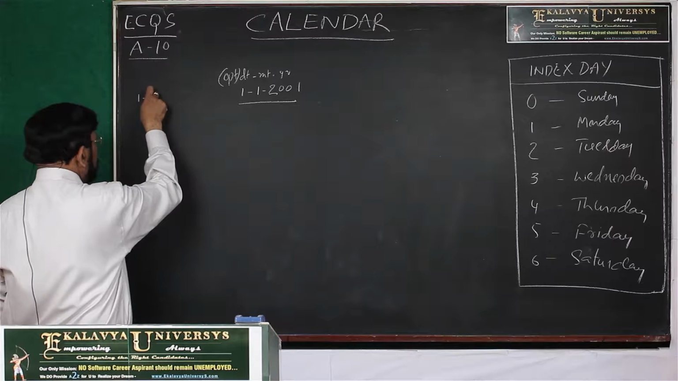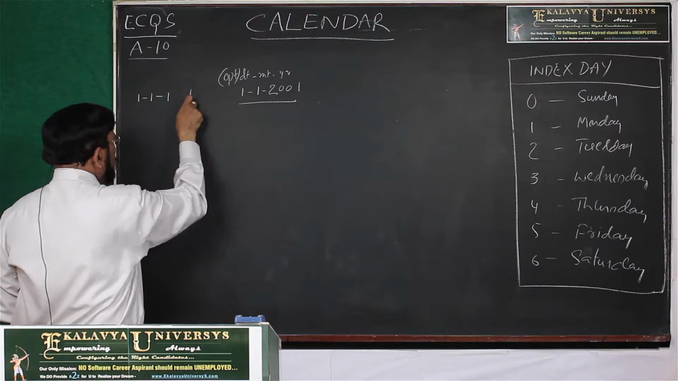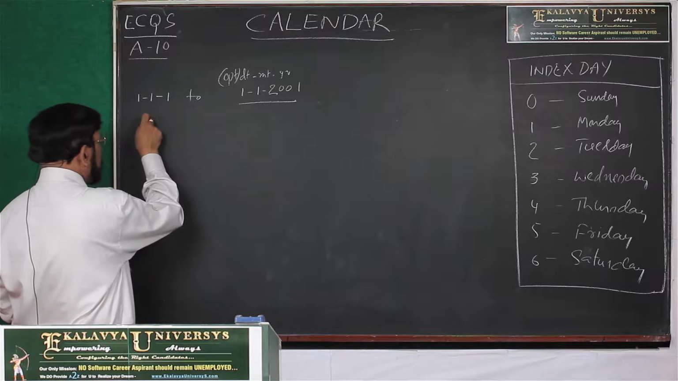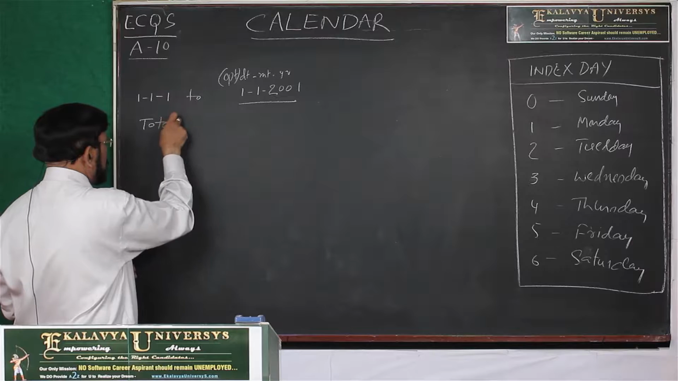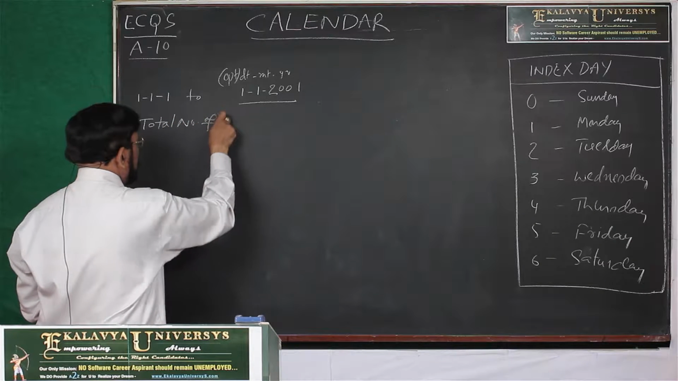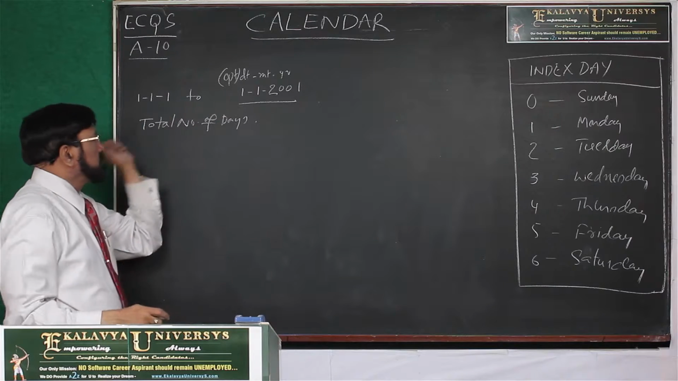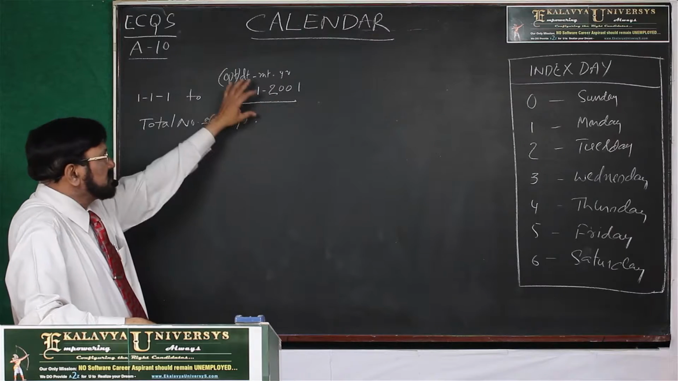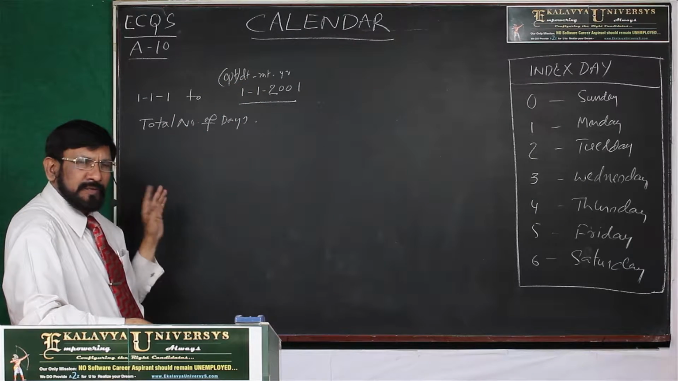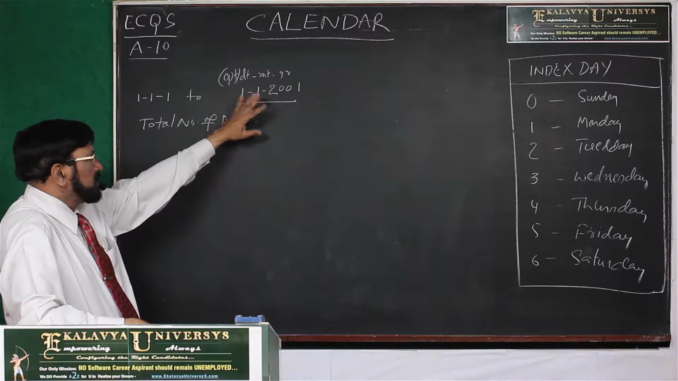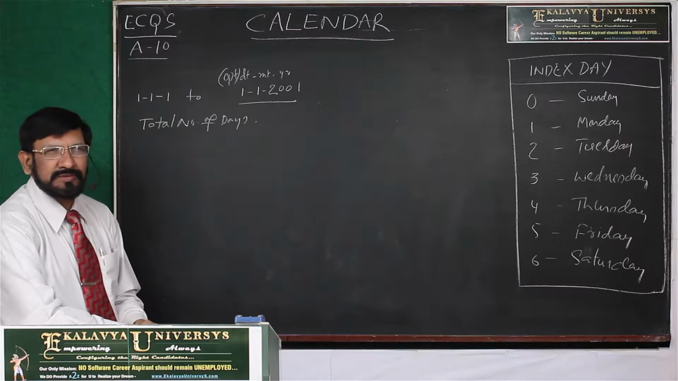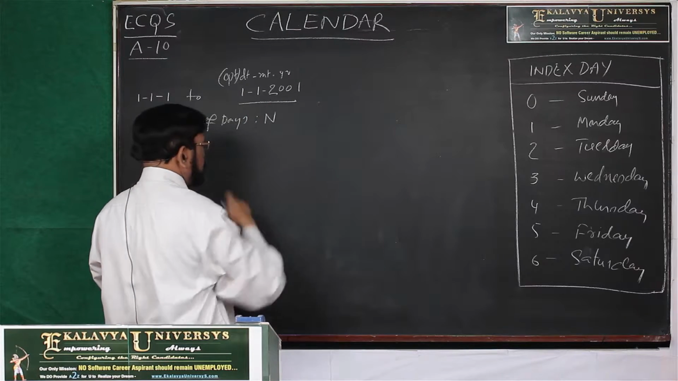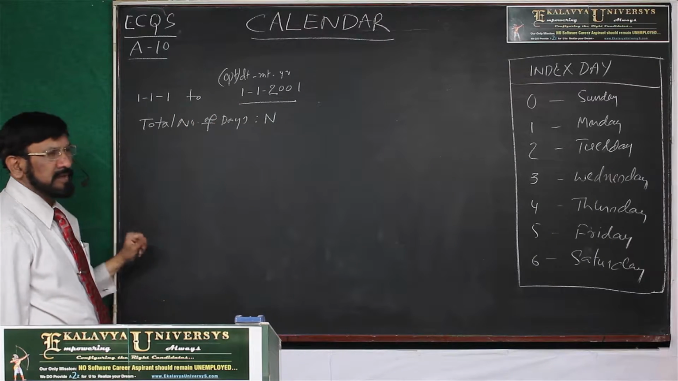From 1/1/1 to 1/1/2001, you have to find out the total number of days. Total number of days from 1/1/1 to 1/1/2001. This I simply call as up to date. From 1st January year 1 up to date, we have to find out the total number of days. If you are able to find it out, then it is very simple. Let us say n number of days.